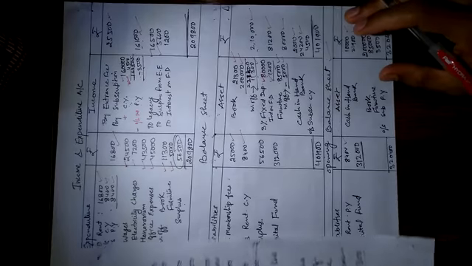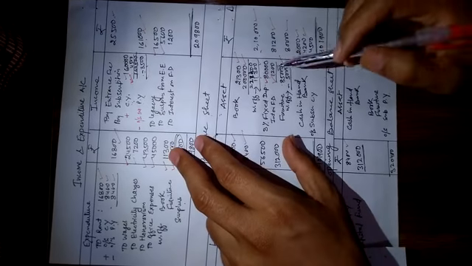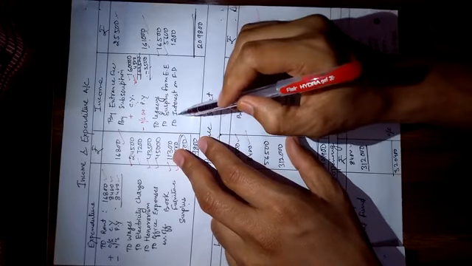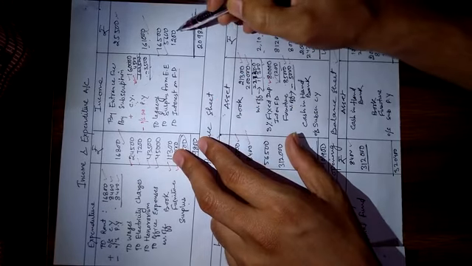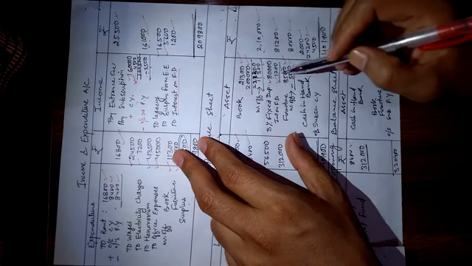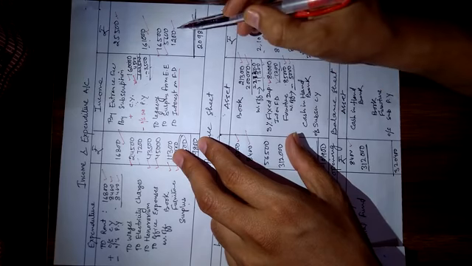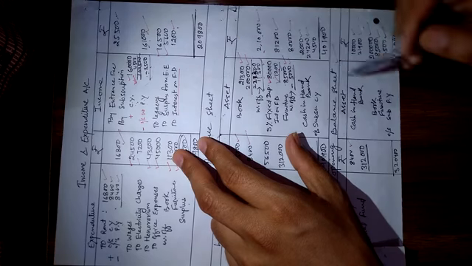Hope so, students, we have done. Okay. 1 and 2, interest on FD. We have written interest on FD of rupees 1,200 because this one is the adjusted amount of interest on FD. This is income for us, so we have written it in the income and expenditure account as an income.